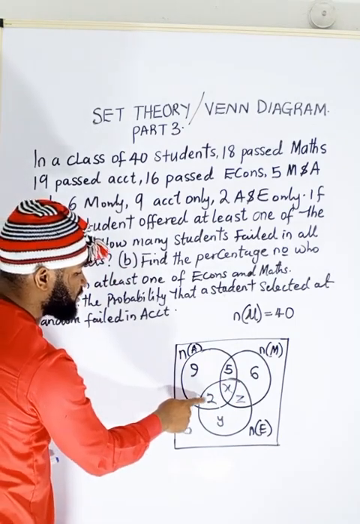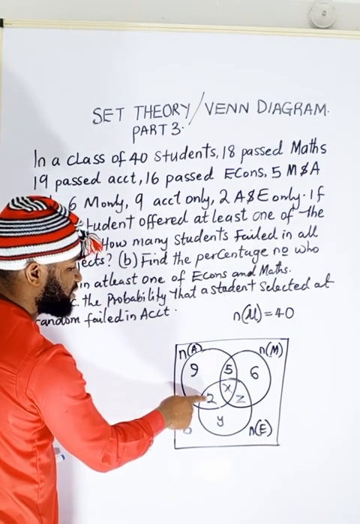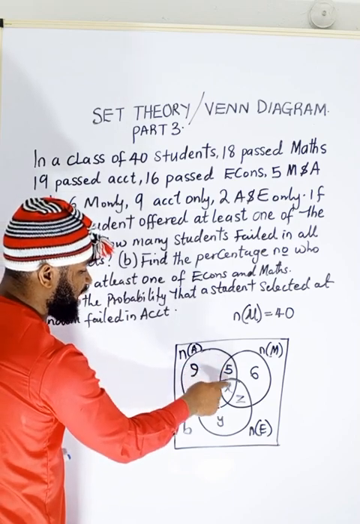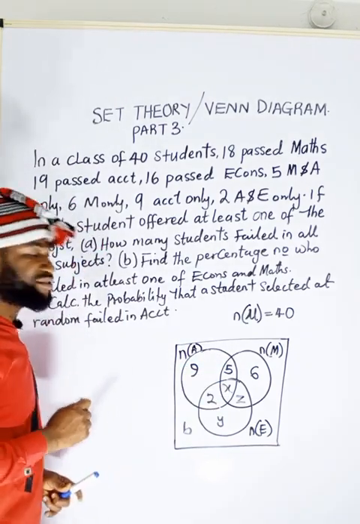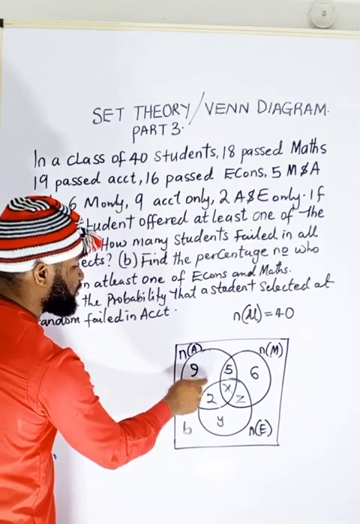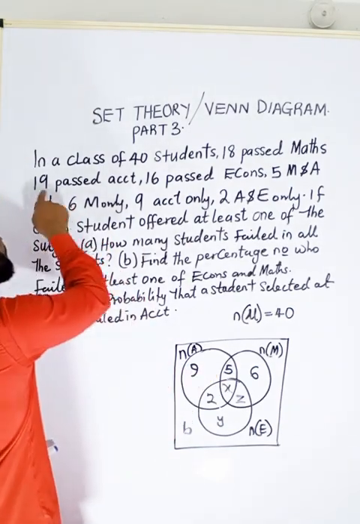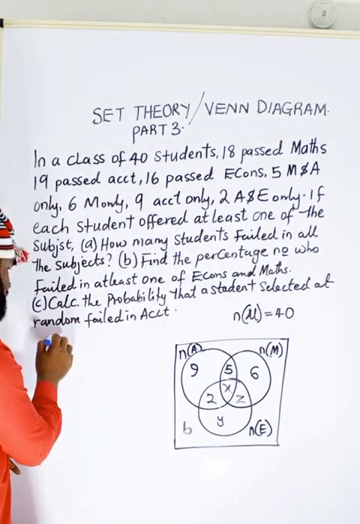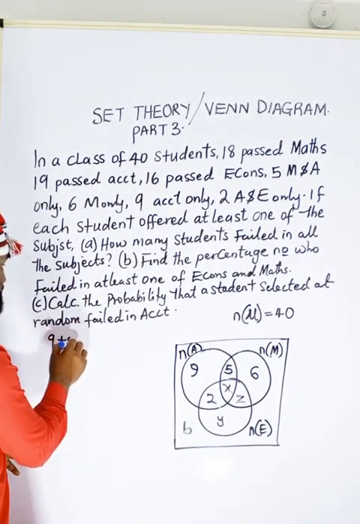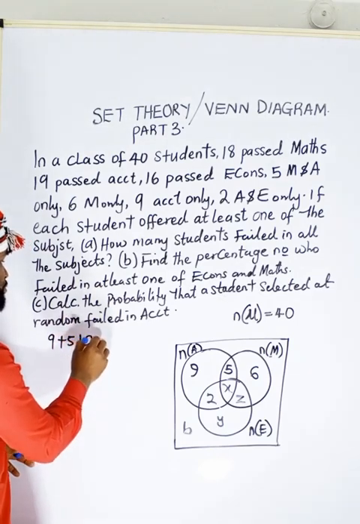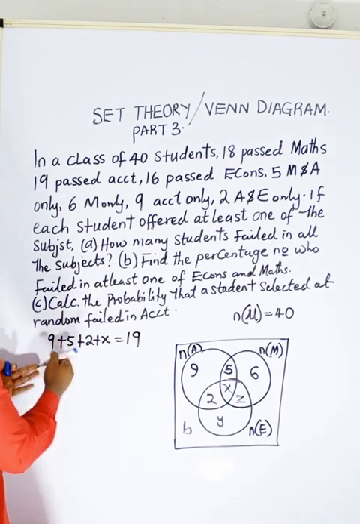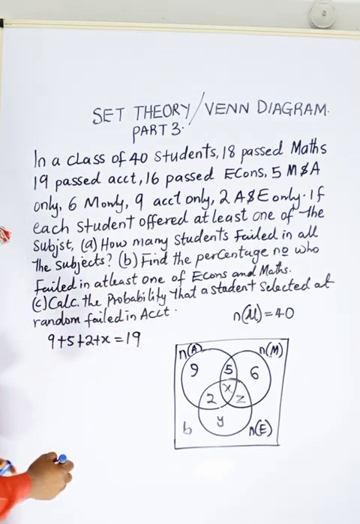Therefore, these 2 people passed accounting, 9 people passed accounting, 5 people passed accounting, and this number of people also passed accounting. So that means this plus this plus this plus this must be equal to the 19 students that passed accounting. So I'm going to say 9 plus 5 plus 2 plus X is equal to 19, because this is the number of people that passed accounting.